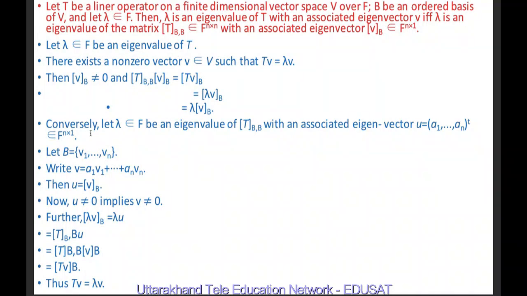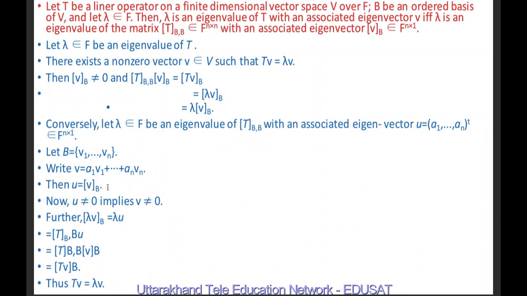Conversely, let lambda belonging to F be an eigenvalue of T_BB with associated eigenvector u equal to (a1, a2, ..., an) belonging to F n by 1. Let B equal to {v1, v2, ..., vn} be the basis set. Therefore, every vector v belonging to the vector space can be represented as a linear combination of elements of B. Therefore, we can write v equal to a1 v1 plus a2 v2 plus ... plus an vn.